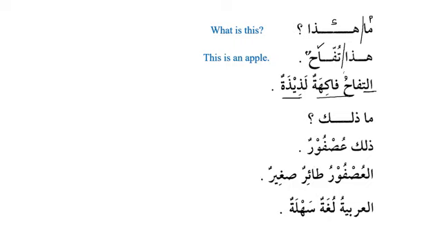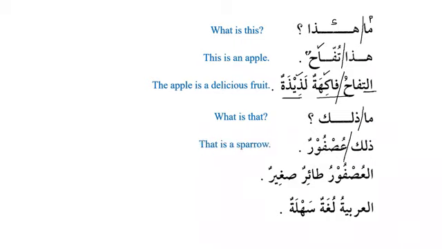التفاح فاكهة لذيذة. The apple is a delicious fruit. Now we can see that فاكهة is a noun and لذيذة is adjective. So this is موصوف and this is صفة. ما ذلك? What is that? ذلك عصفور, that is a sparrow. Now again we can see that tufah is غير عاقل, so we have ma over here. Similarly, عصفور is غير عاقل, so that's why we have ma over here as well. ذلك عصفور, that is a sparrow.